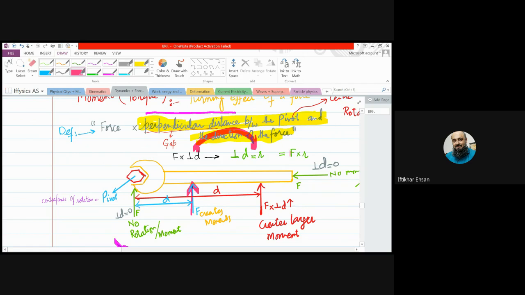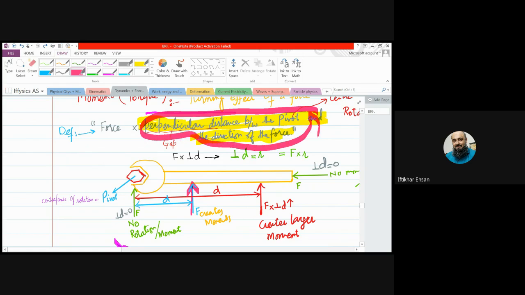So we can write the formula force multiplied by perpendicular distance, F into R. And let me tell you, R is the perpendicular distance between the pivot and the direction of force. Right? Clear? So from now on, our formula is going to be F times R. Is it clear, beta ji? Yes, sir. Okay.